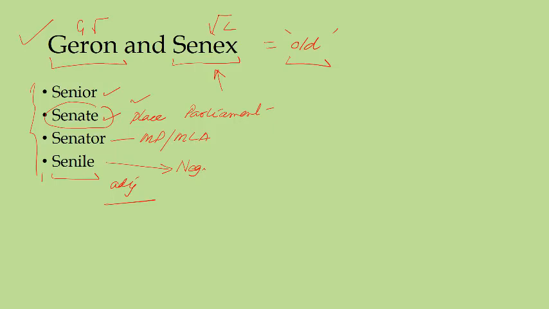In a negative sense we call that person senile: you are growing senile, or you are becoming senile. In Hindi we say something like sathiya jana. Somebody becomes old and demonstrates some kind of crazy behavior, so we say he has become senile. So use this word carefully because this is a negative word.